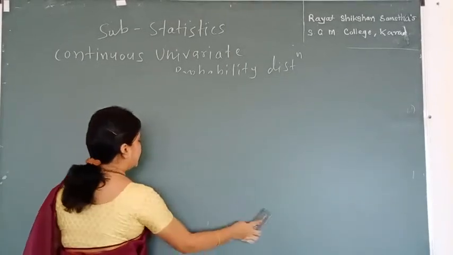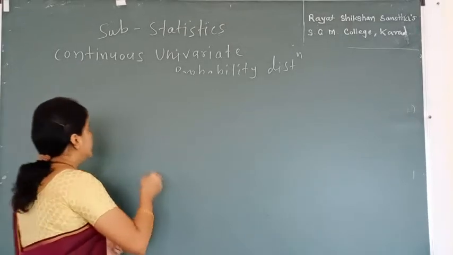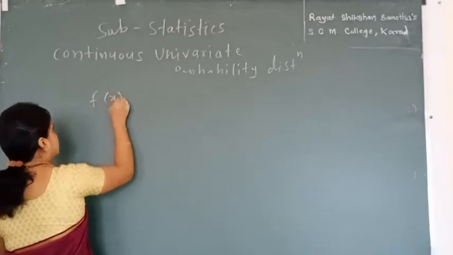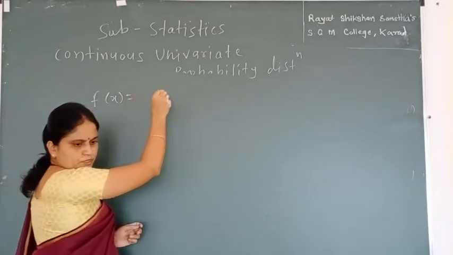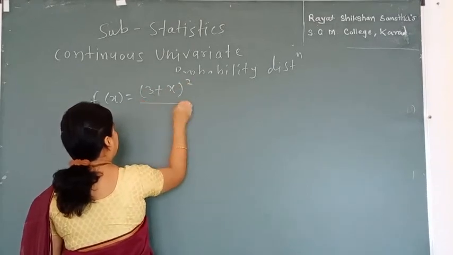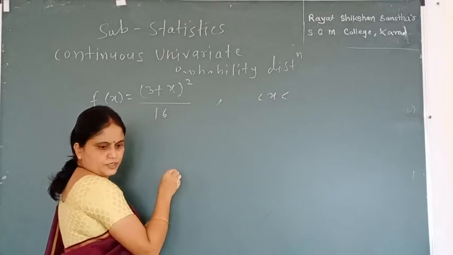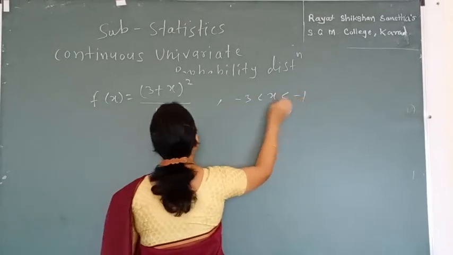We need to check whether the given function is PDF or not. Our function is f(x) equals (3 plus x) squared divided by 16 for the range of x is minus 3 to minus 1.